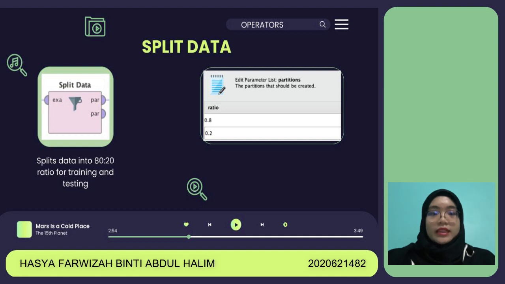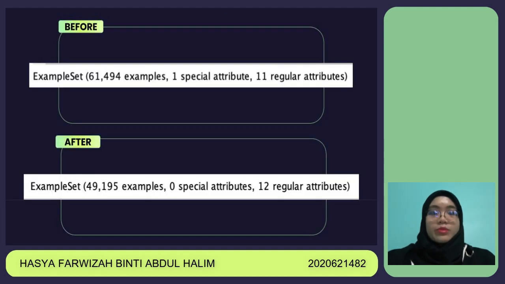Next is the split data operator, which is used to split the data set to 80% for training and 20% for testing the model. We can see here that the dataset has been reduced from 61,494 instances to 49,195 instances for training after applying the split data operator. The remaining is used for testing.